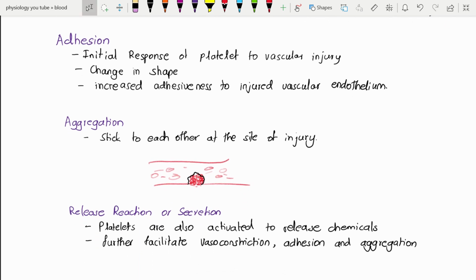Adhesion. Here I am going to read the points, and in the image I am going to explain those points clearly. Okay, adhesion. It is the initial response of the platelet to vascular injury. Here, the platelets change their shape for the further process to get attached at the site of injury. And in this step, there is increased adhesiveness to the injured vascular endothelium.